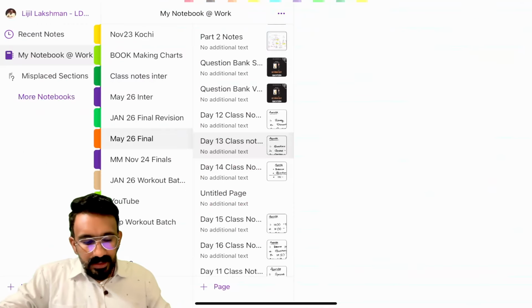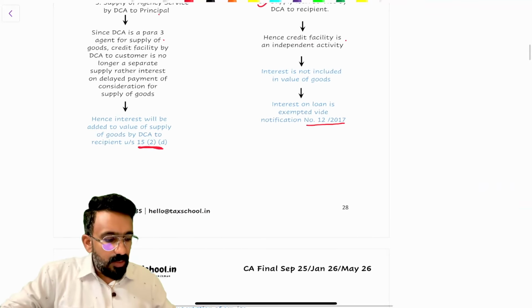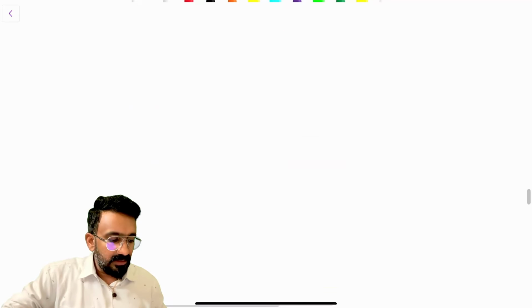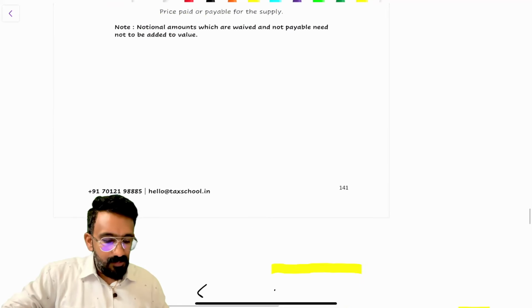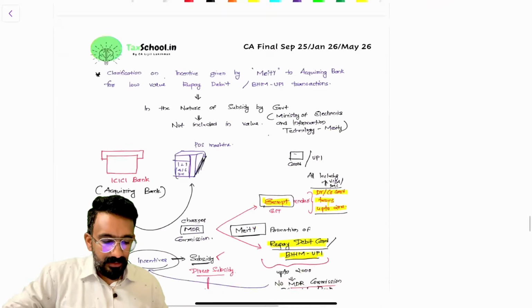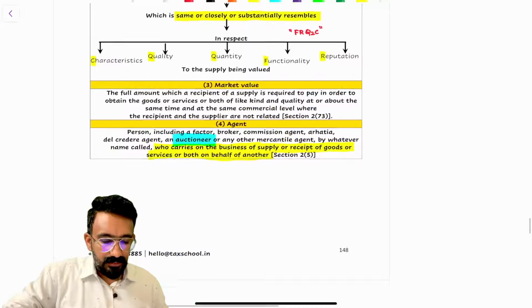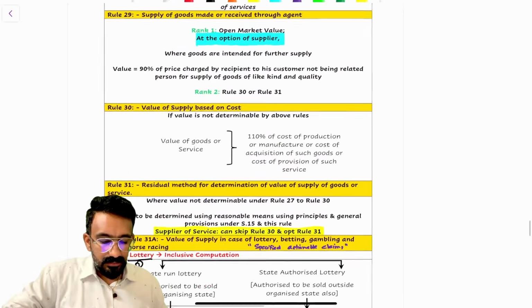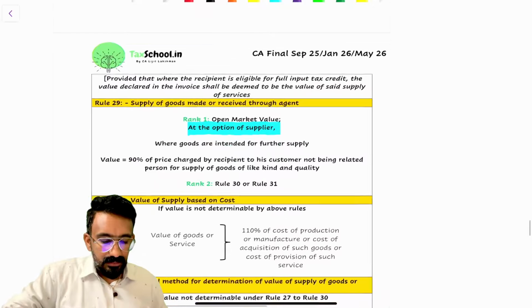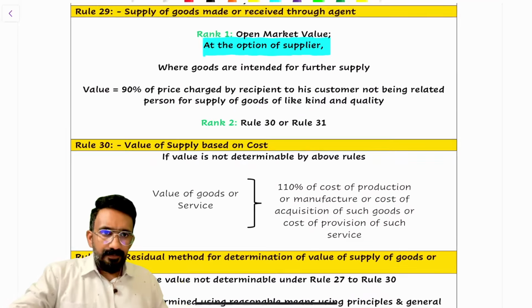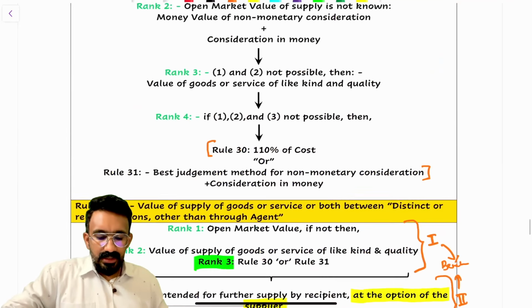Now, what we have to do is club this with our valuation rules and then understand how you value the transactions which are under para 3. Your discussion of valuation rules is very easy to discuss.